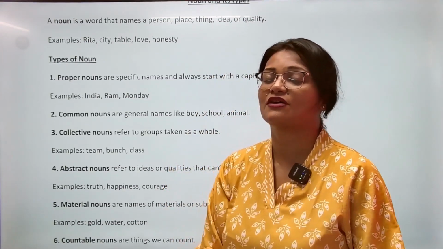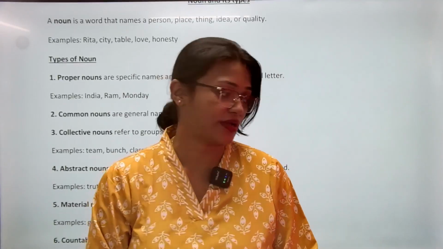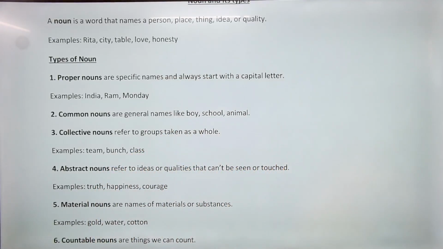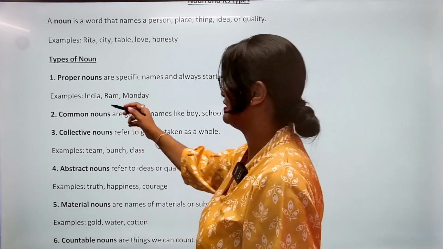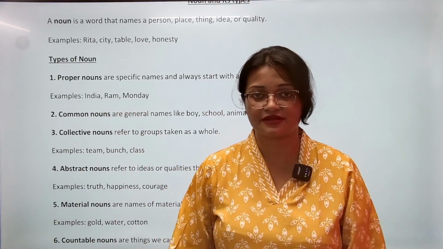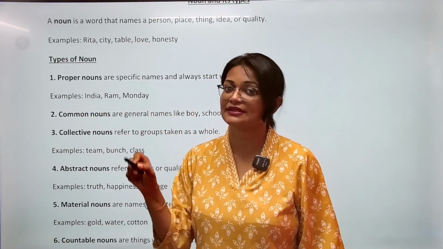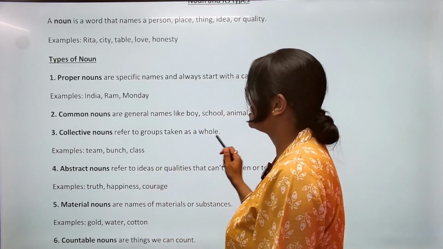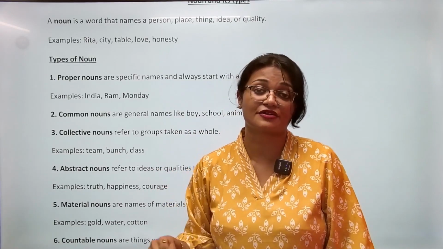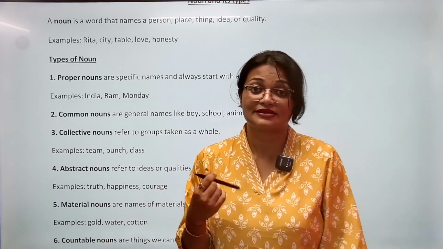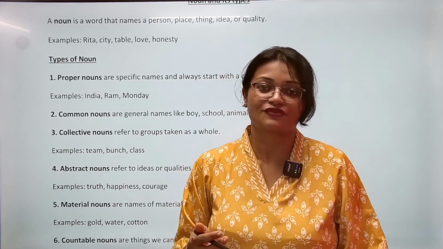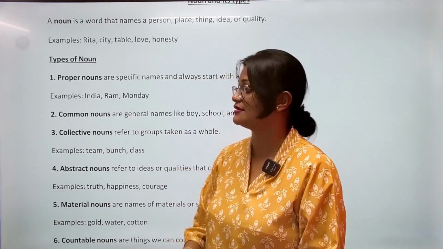The second type of noun is common noun. So once we know about the proper noun, just like India. India, what is India? India is a country. So when we do not properly name, but we tell the general name, in a generalized version, country. So I didn't mention any name here. Which country, you don't know, that would come under common noun.